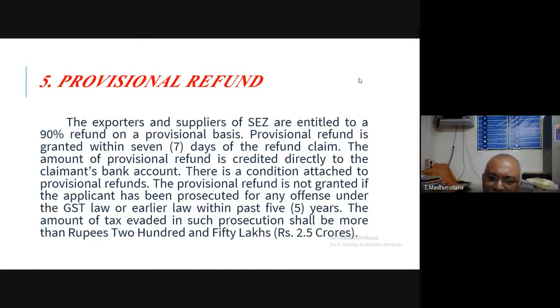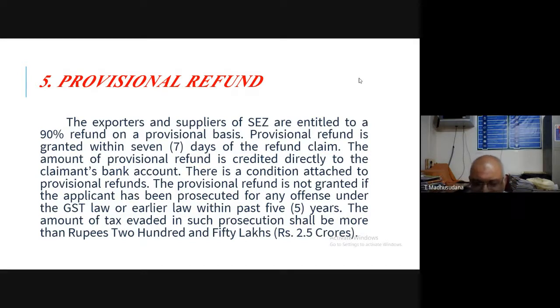Under zero rated supplies, goods and services are considered zero rated supplies when the goods or services are exported to other countries, or goods or services are supplied to SEZ or SEZ developers.